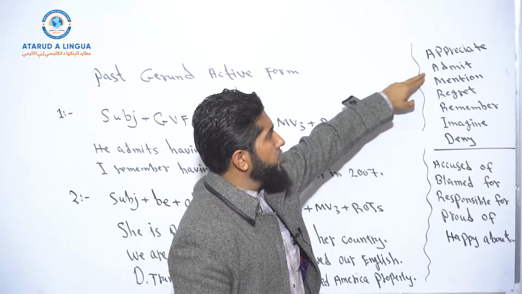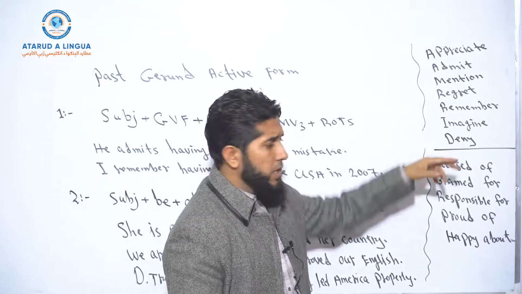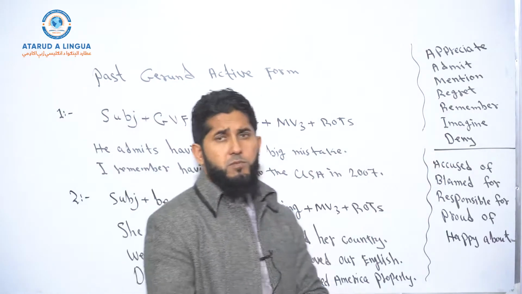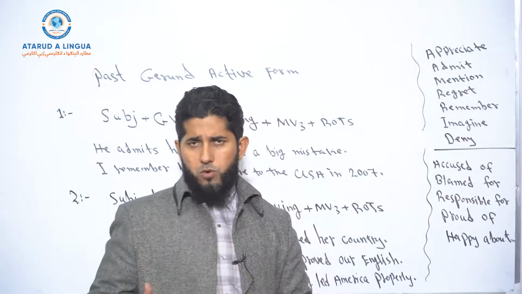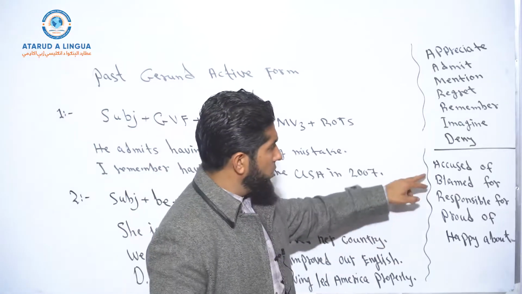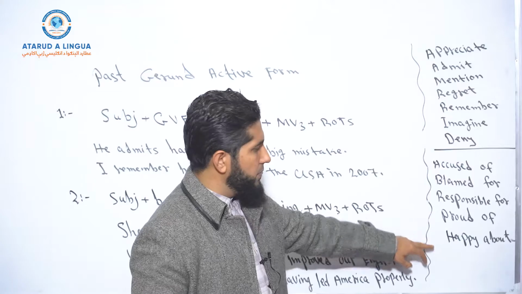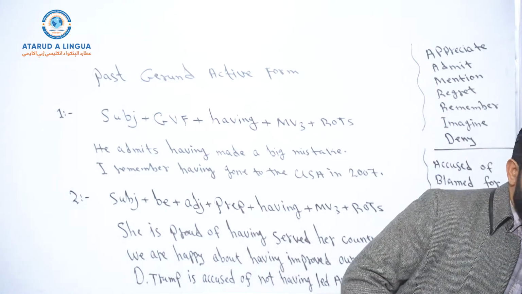Appreciate, admit, mention, regret, remember, imagine, deny. And according to the second structure, we need some specific adjectives which collocate with some specific prepositions. So accused of, blamed for, responsible for, proud of, and happy about, okay?